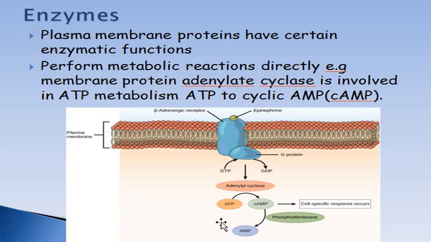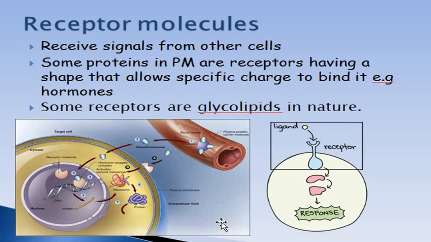And receptor molecules, some of the proteins act as receptor molecules. These receptor molecules have a specific shape, so they can attach to specific molecules. So specific molecules are received by these receptor molecules, and when they bind to the receptor proteins, they bring about certain changes inside the cell.